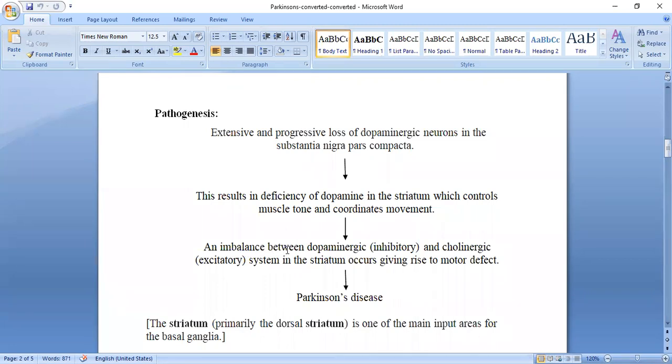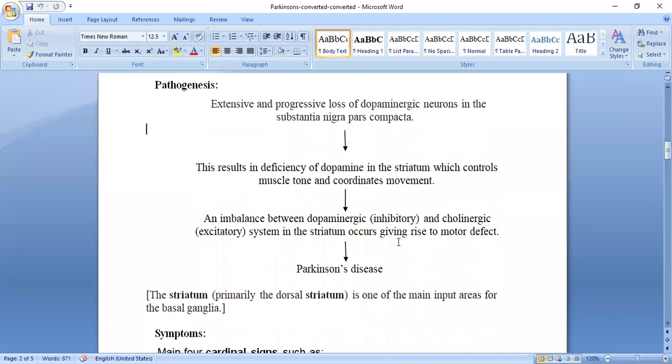There is an imbalance between the dopaminergic and cholinergic systems, so there is a rise in the motor effect, and this causes Parkinson disease.